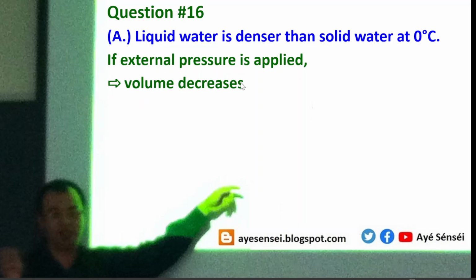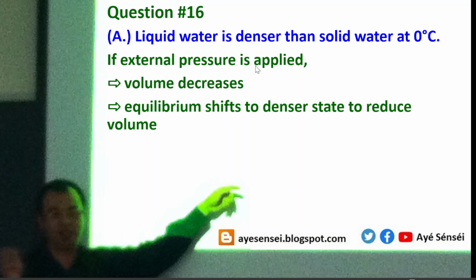To have a decrease in volume, water needs to shift to a higher density. So the equilibrium will shift to the denser state to reduce volume. It means that the equilibrium will shift to a state that has higher density.